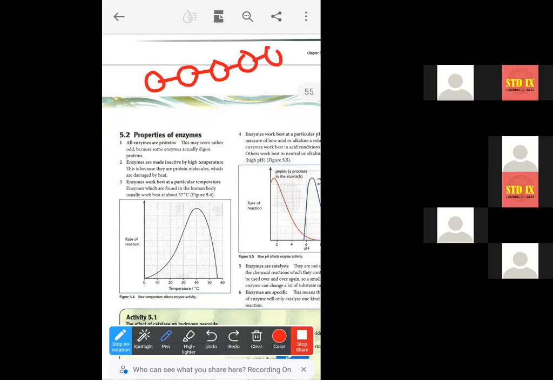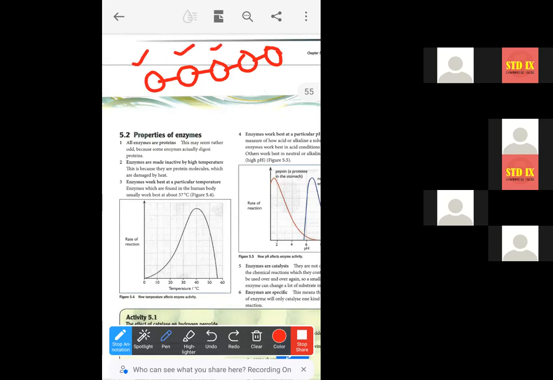Just like that, in a proper series, the arrangement can be different, their sequence can be different, and the sequence of these amino acid molecules is responsible for the synthesis of different types of protein molecules. So each of these is a different amino acid molecule, and they join together by these peptide bonds to make the protein molecule.